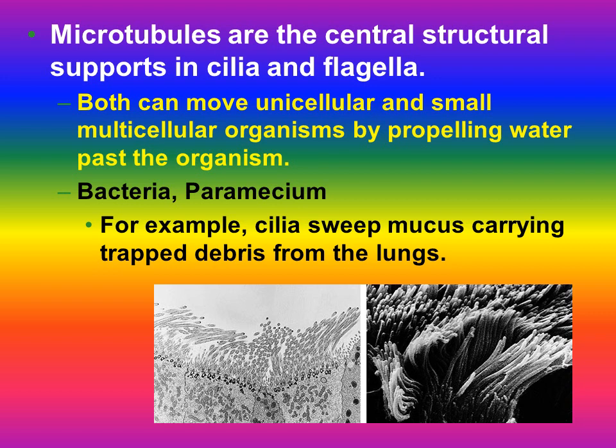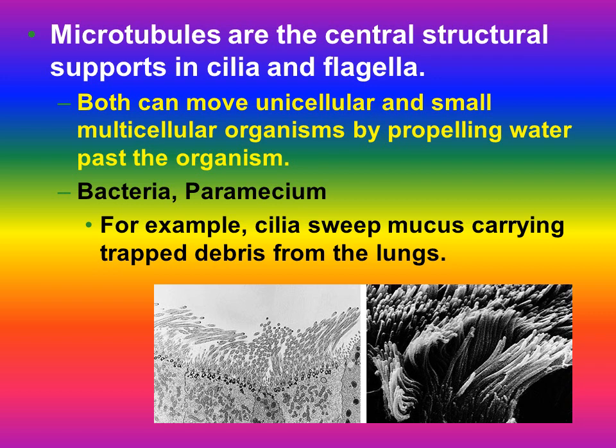Microtubules are the central structure supporting cilia and flagella. Cilia and flagella are also made of microtubules. Cilia and flagella can move unicellular and small multicellular organisms by propelling water past the organism, like Paramecium, which has cilia all over its body and moves with the help of cilia. Bacteria contain one or many flagella, and with the help of flagella, bacteria move from one place to another.